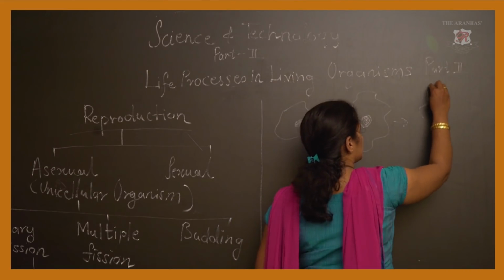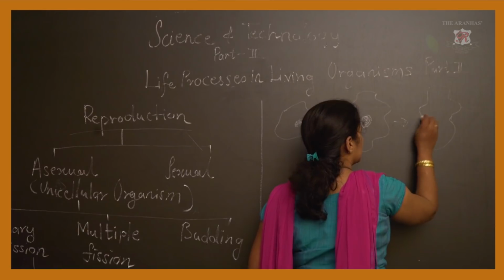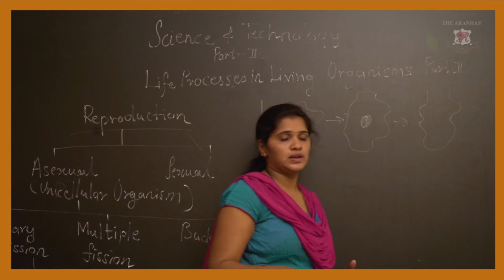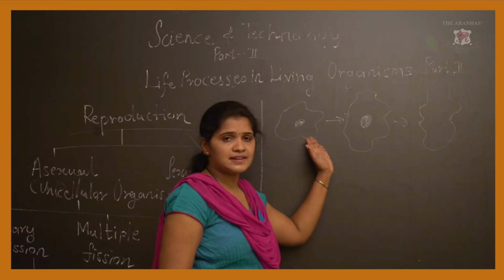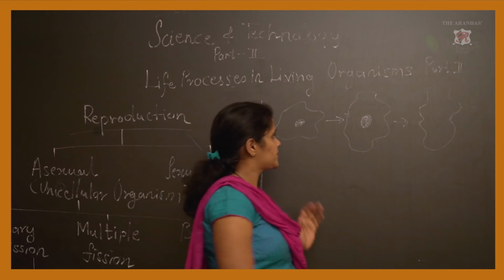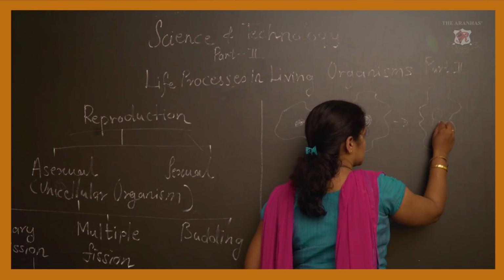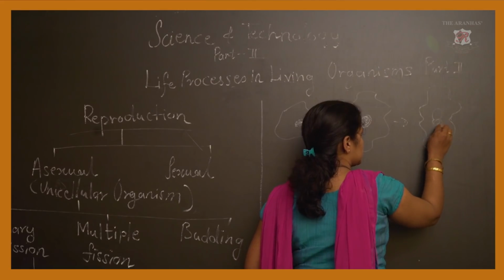Then there will be a notch. The division is not equal, because the cell does not have a particular shape. Here you will see the notch, or the division, between the nucleus also.